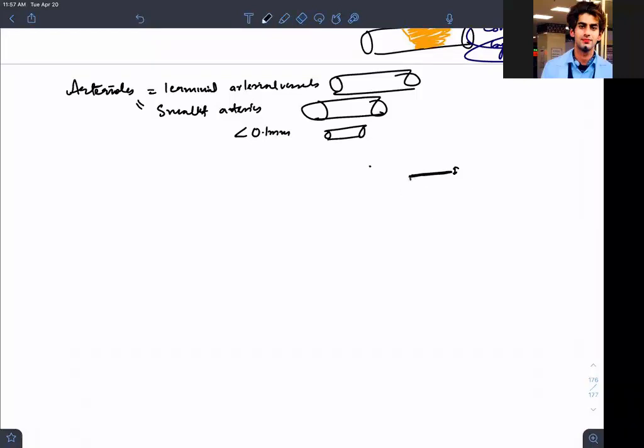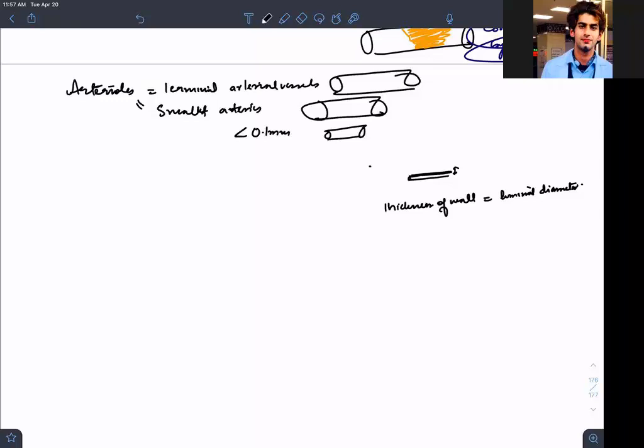So the thickness of the wall corresponds to the luminal diameter. Is it clear, guys? Is it audible?